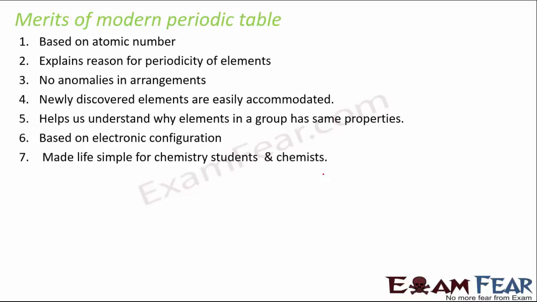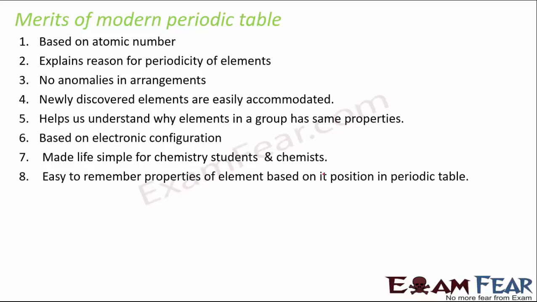Needless to say, because once you have a very good idea about the periodic table, you know the properties of all the elements which exist today. Once you know the properties of all the elements, the entire chemistry becomes very easy for you. You know how each of these elements would react in a certain situation. So that's how it helps a lot for chemistry students and chemists. It is easy to remember properties of elements based on their position in the periodic table. As I said, if you know its position, you can actually predict all the properties of that element.